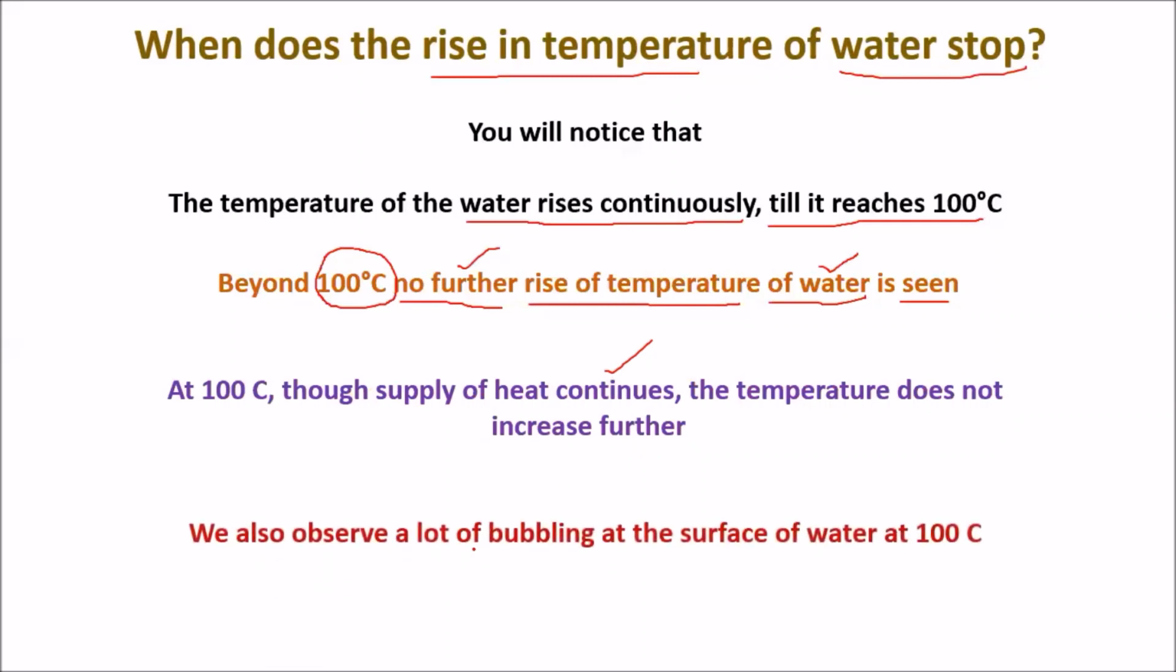We also observe a lot of bubbling at the surface of water at 100 degrees Celsius. So we can observe a lot of bubbles at the surface of the water. This is what we call boiling of water. So these are the things which we have discussed so far, and that is known as boiling of water.